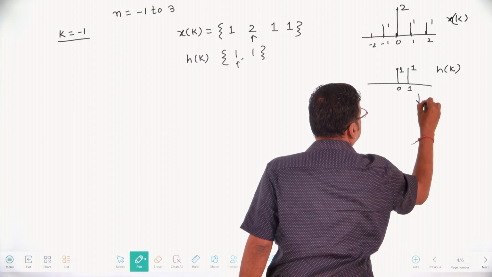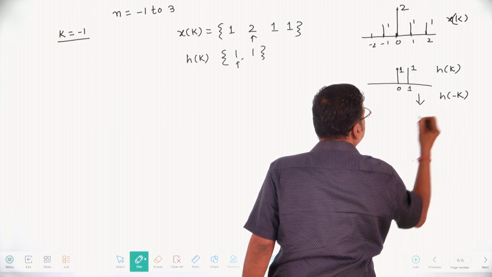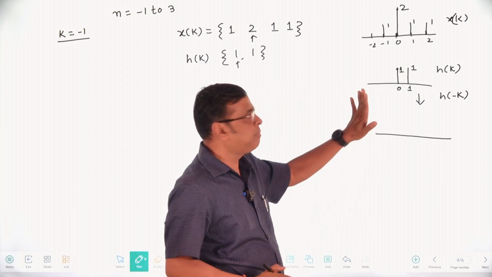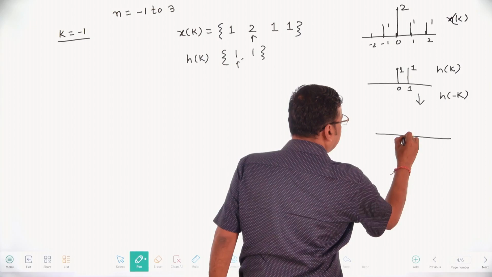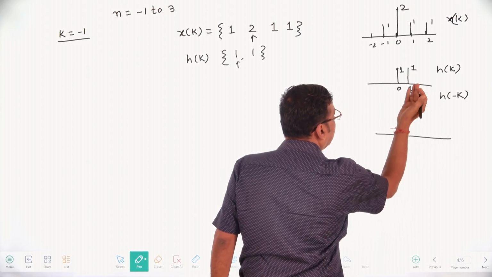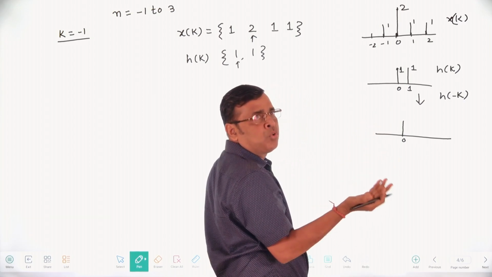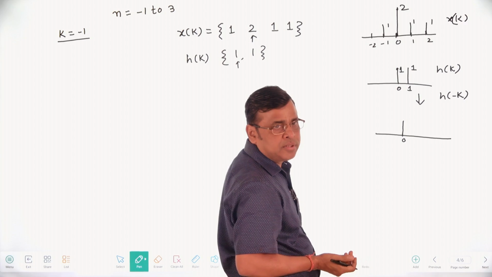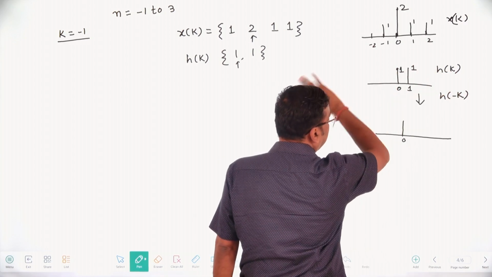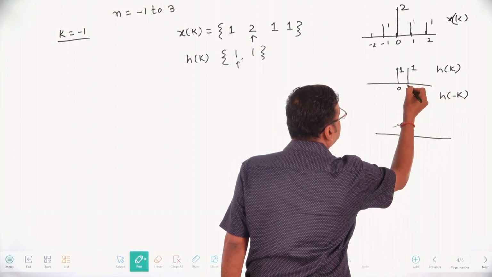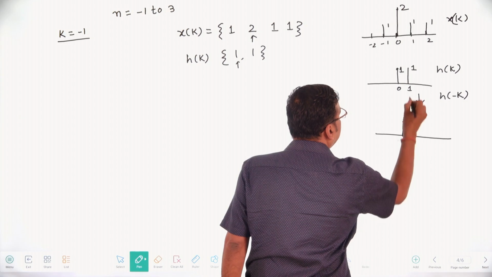Then folding: h of minus k about k equal to 0. In folding, whatever is at 0 stays the same. Whatever is at 1 becomes -1. 1 changes to -1, 2 to -2, -2 to 2, like this. Folding means whatever is on the right side goes to the left side, and whatever is on the left side goes to the right side. h of minus k: 0 is 1, here is constant, and 1 is like this.